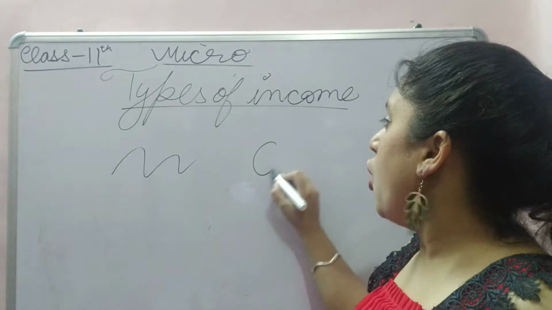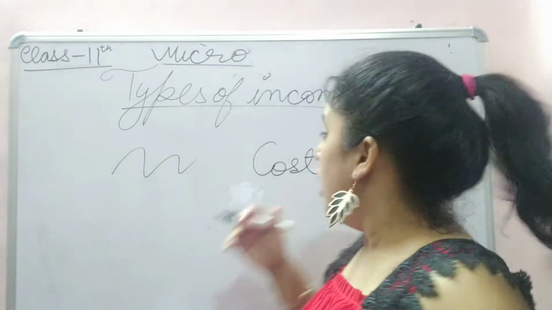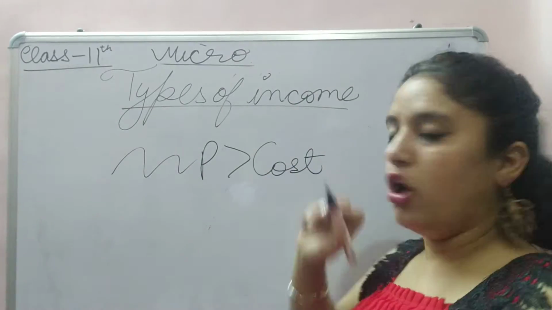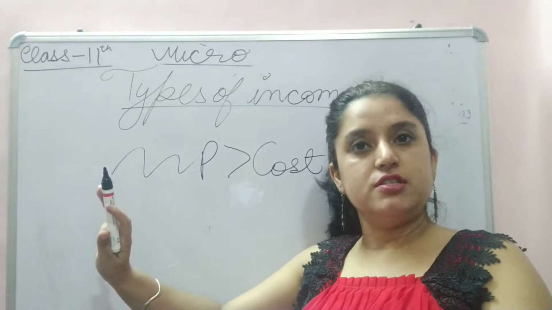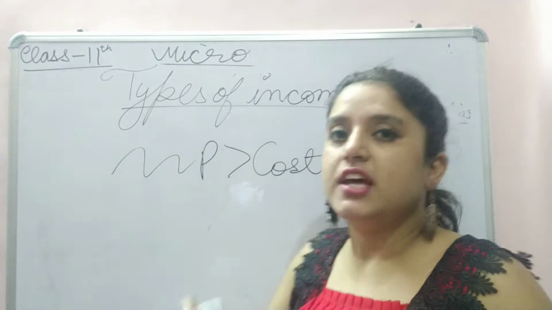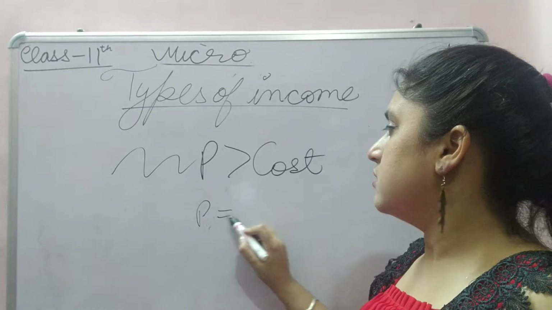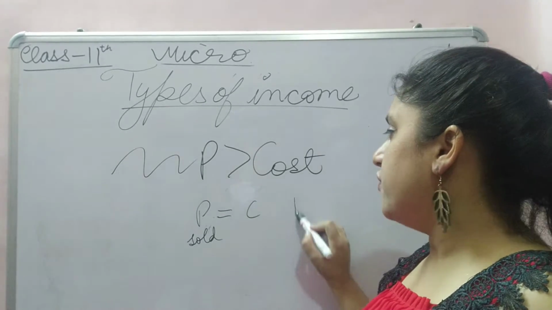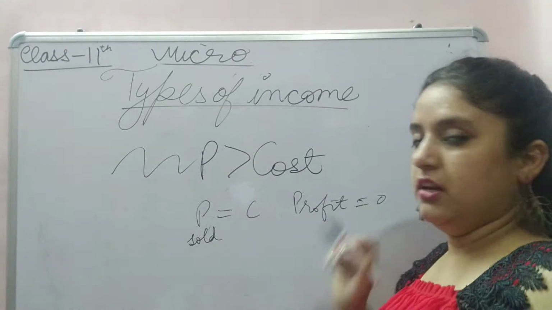When the price of the product is more than the cost he has incurred. If cost and price sold are the same, there is no profit, neither loss nor gain.